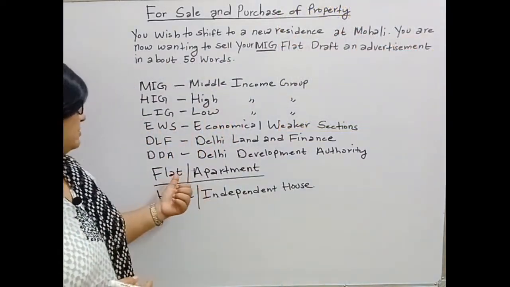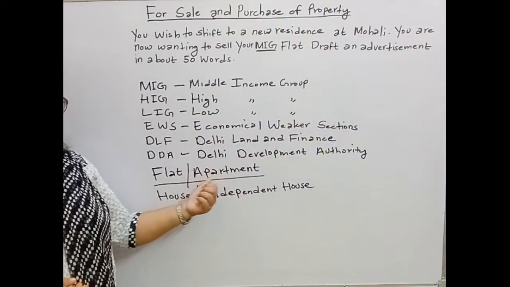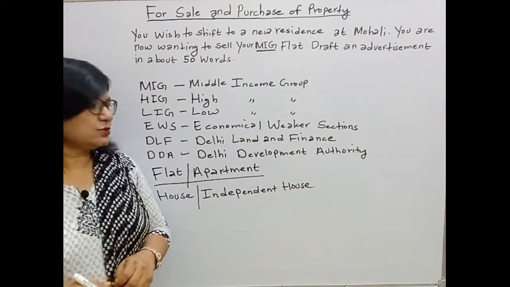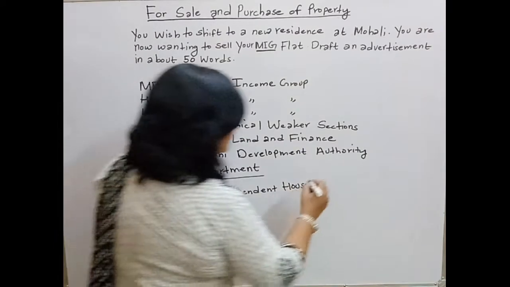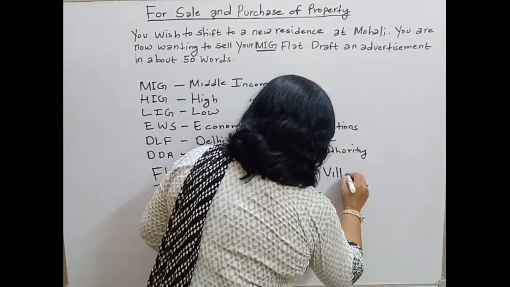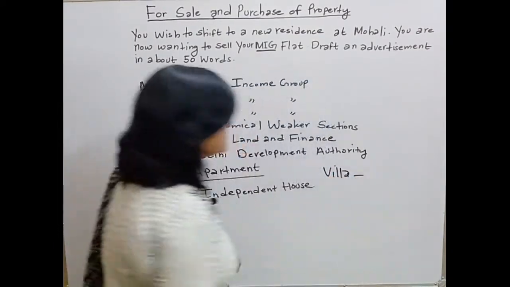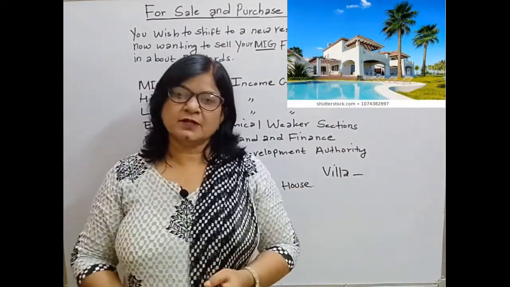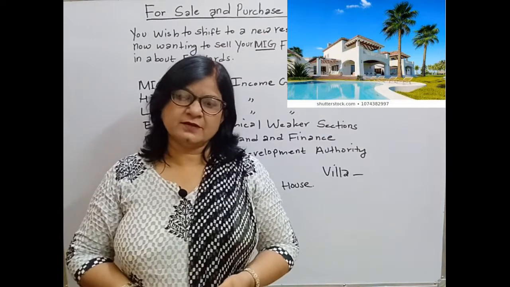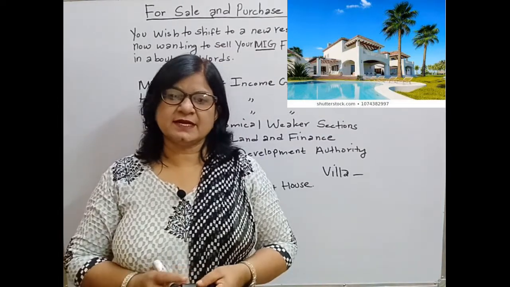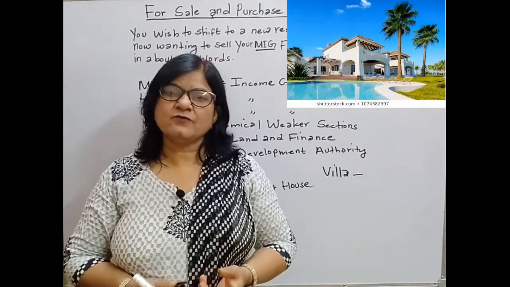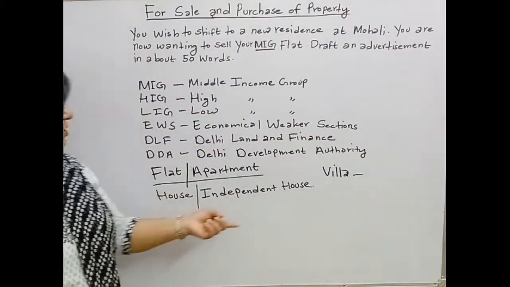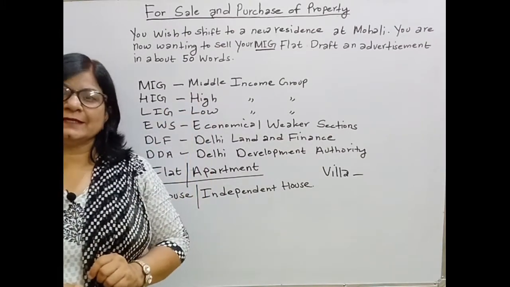So now I think you have come to know about flat and apartment, house and independent house. Students, I'll tell you one more term, that is villa. It is a large house and it has its own garden, courtyard and water fixtures like a swimming pool or fountain it can have. So hope now you are aware of these terms.